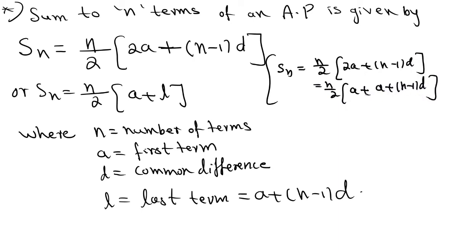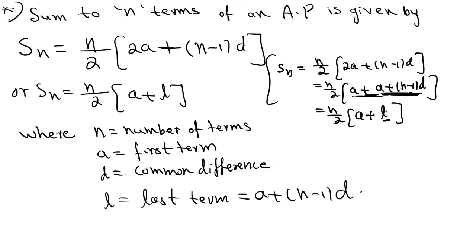Yes or no? What is a plus a? 2a. So you can split 2a into a plus (n − 1)d. It is equal to n/2 × (a + ...), what is a + (n − 1)d? If the sequence is finite, then we know it is equal to the last term, right? So Sn = n/2 × (a + l) when your sequence is finite. You can directly apply l if you know the last term.